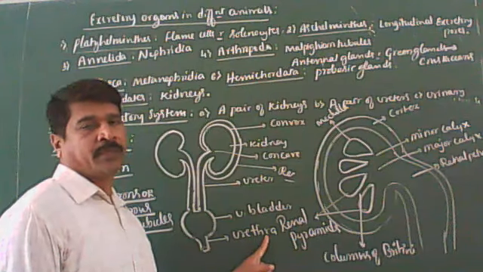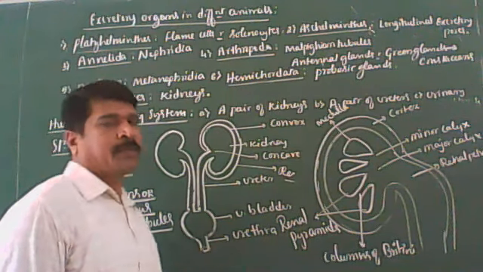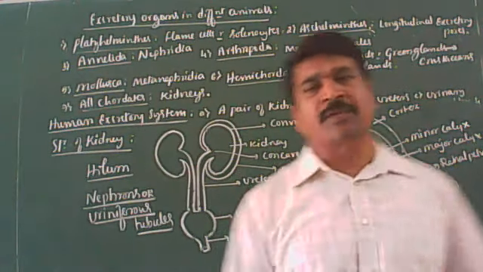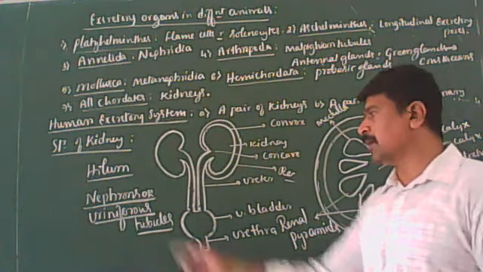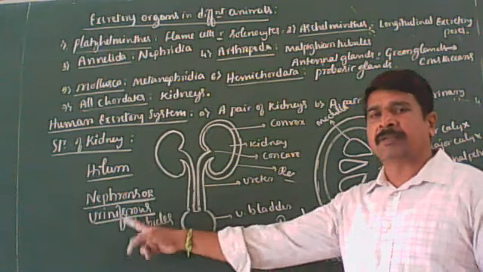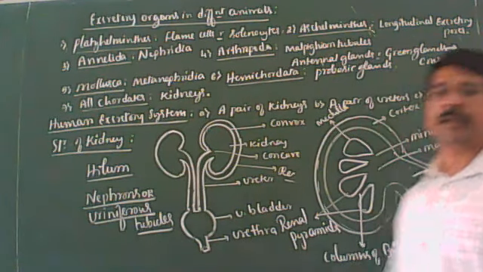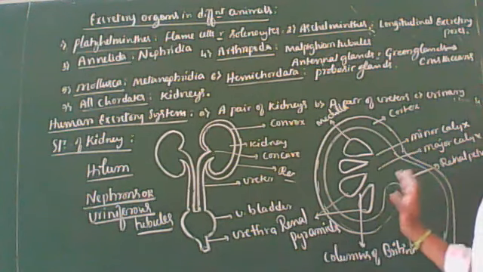As I said, both cortex and medulla contain about 1 million structural and functional units of the mammalian kidney, called nephrons, also called uriniferous tubules. Clear? So this is the longitudinal section of the kidney.